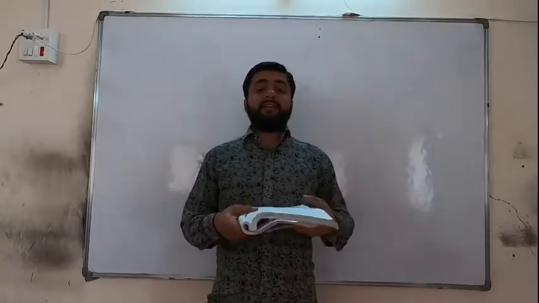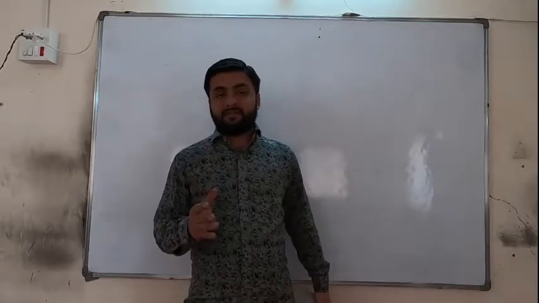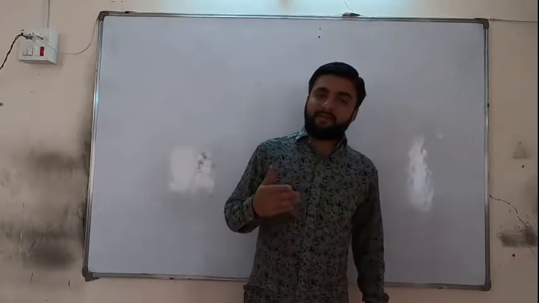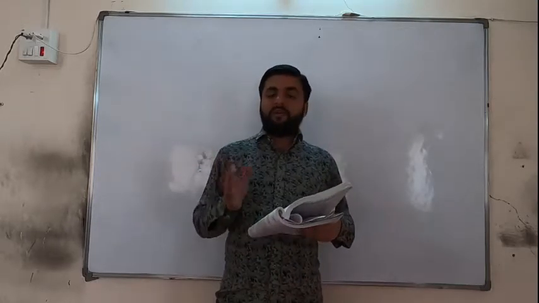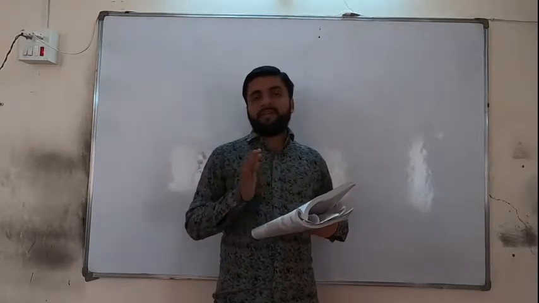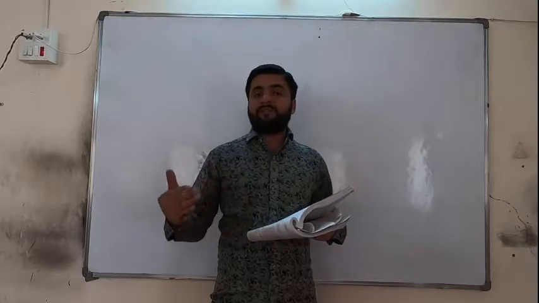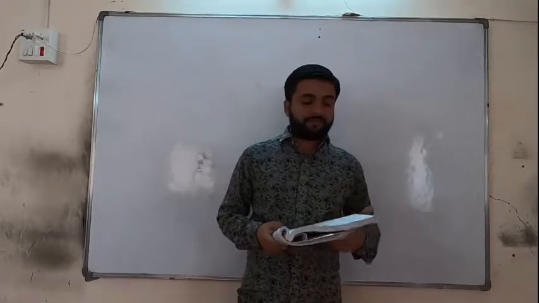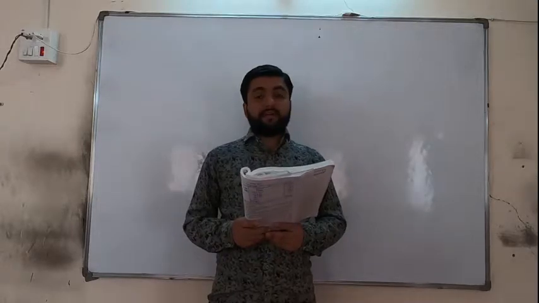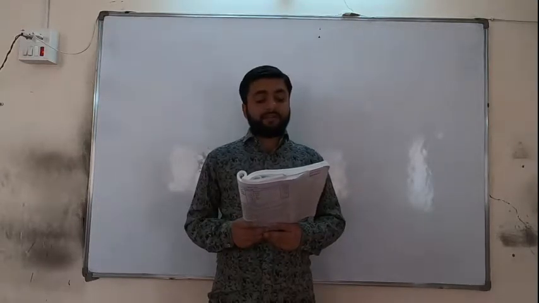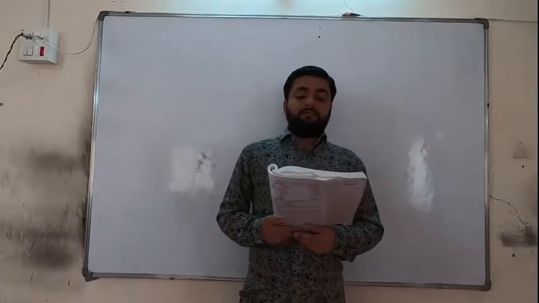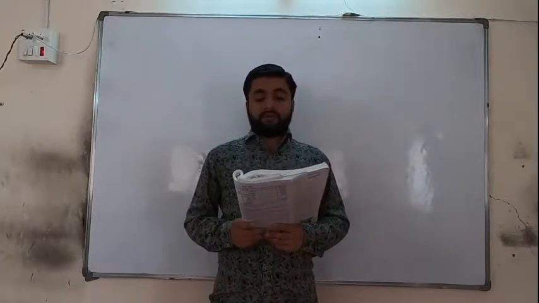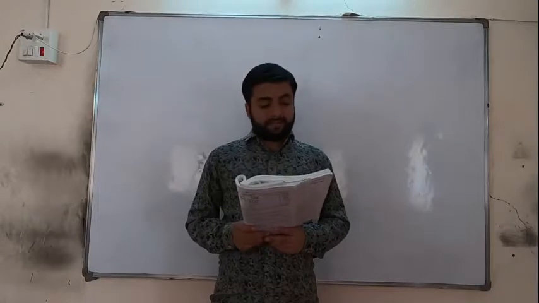Now, as I said, in the last two sums, that is 13 and 14 sums, including capital account, current account has also been there. So we have to look at the current account. All the transactions related to capital will be in capital account, and all the remaining transactions will be done through current account. Workmen profit sharing fund, creditors, workmen compensation reserve, current account, both are having credit balance, and capital account. Bank, debtors, stock, building, investments.